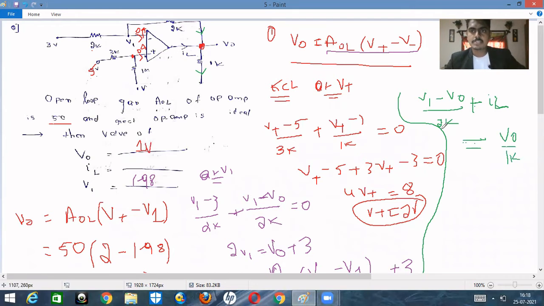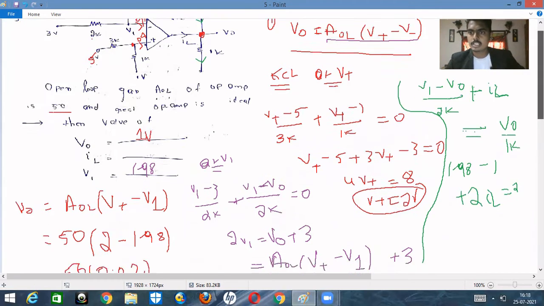So if you apply this one, what is V1? V1 is nothing but 1.98 minus V0. V0 is nothing but 1. So 2K, if you take the LCM, you will be having 2IL, right? So plus 2 into IL is equal to 2 into V0. V0 is nothing but 1. Automatically, we will get the 2 value.